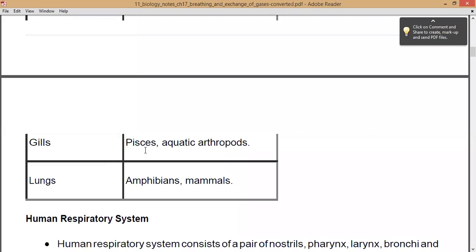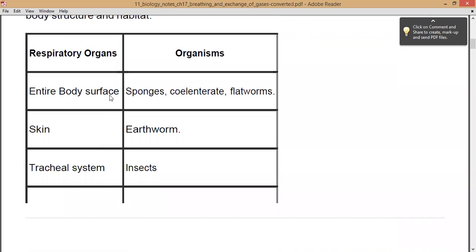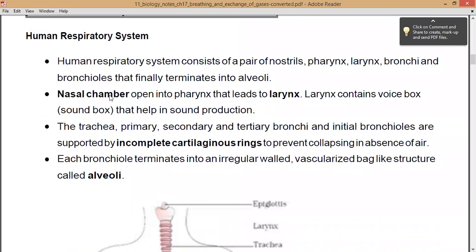Next, amphibians and mammals possess lungs as a respiratory organ through which they respire, and the whole breathing process and respiration takes place, right? So this is the basic introduction, that in what type of organism what kind of respiratory organs are present, right? Now we are going to see the human respiratory system.